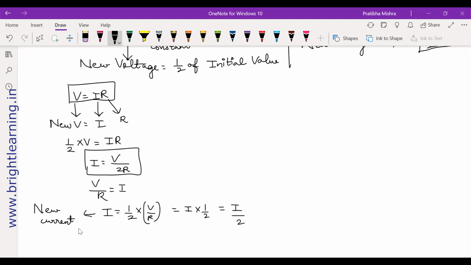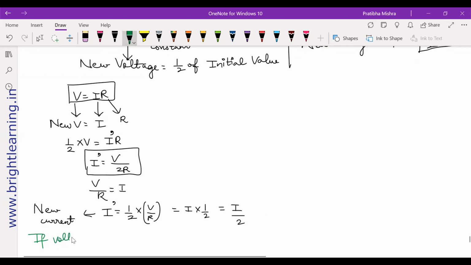What's the value of the new current? It reduces by half. The new current will be reduced by half. That's your answer. If the voltage is reducing by half, your current also reduces by half. If you want to denote it separately, you can call it, let's say, I dash. If I is equal to V by R, then you just replace, so basically your I dash is equal to I by 2. That's all.